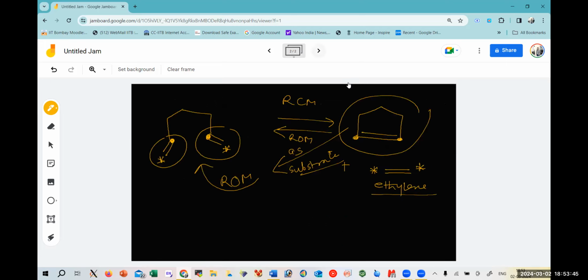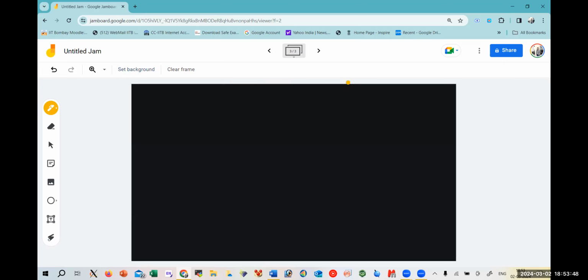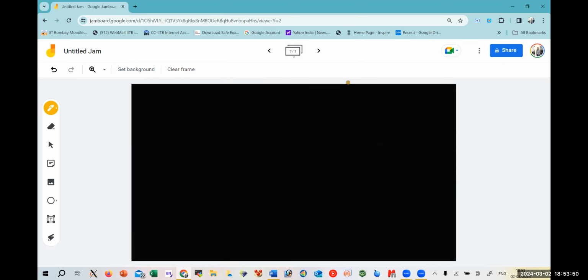I'll just repeat it one more time. So now after the first ring opening metathesis, the product we have obtained is nothing but this one. This is the wedge sign which shows the out of above the plane, and here we have double bonded CH2.